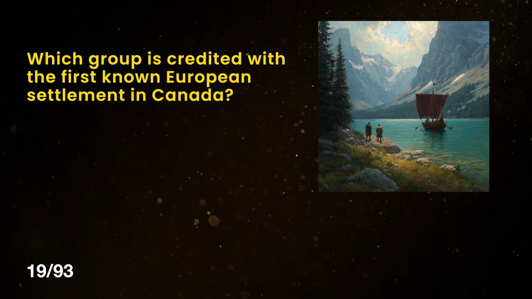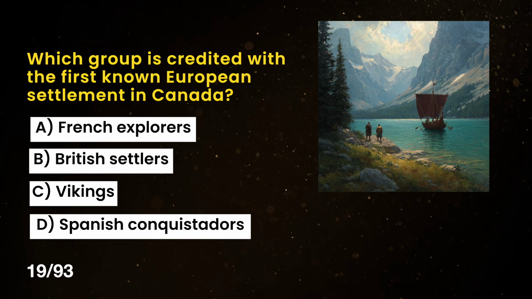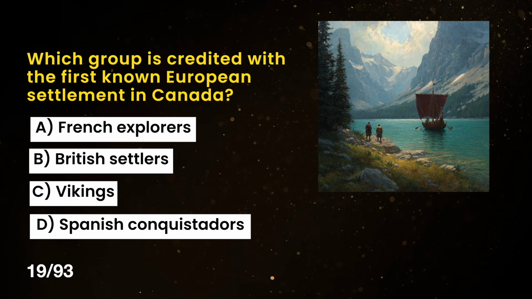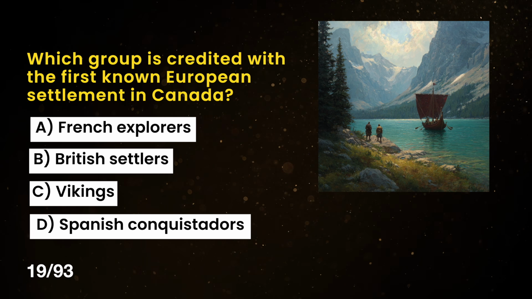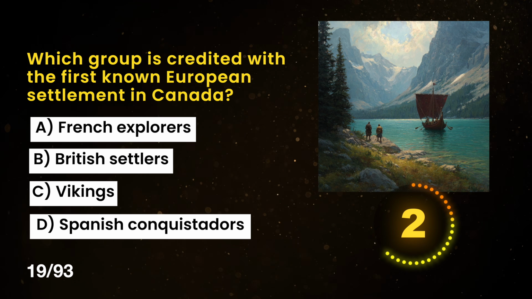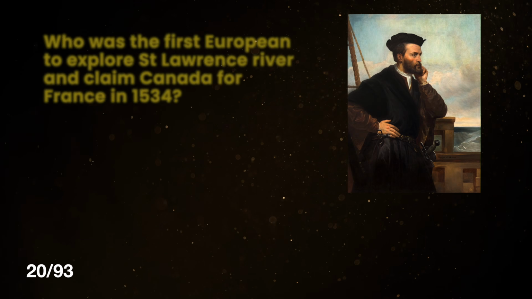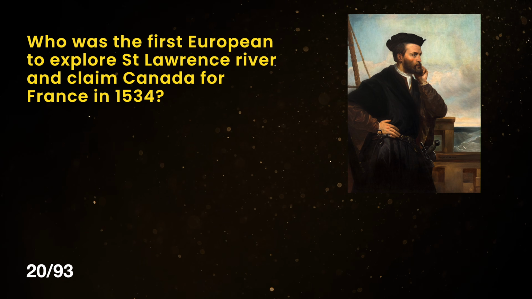Which group is credited with the first known European settlement in Canada? A. French explorers, B. British settlers, C. Vikings, or D. Spanish conquistadors. The correct answer is C. Vikings.